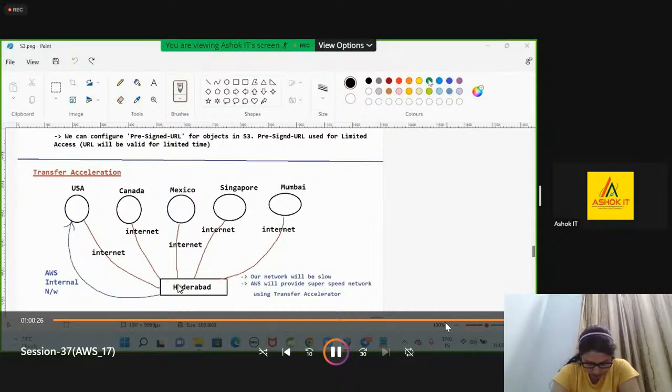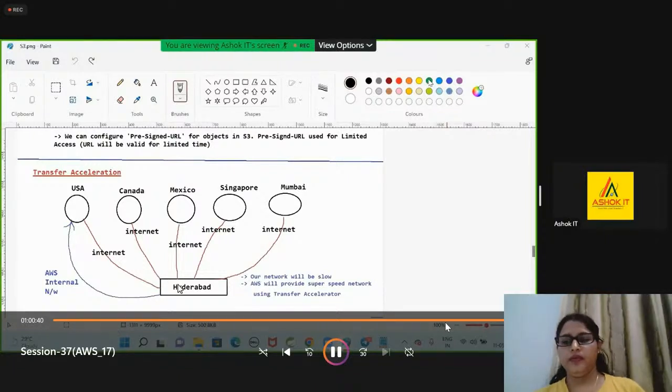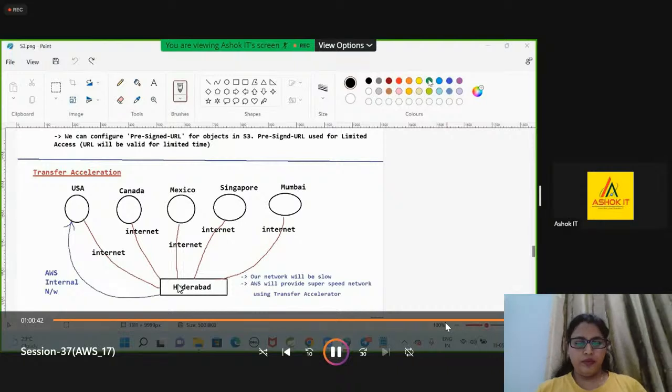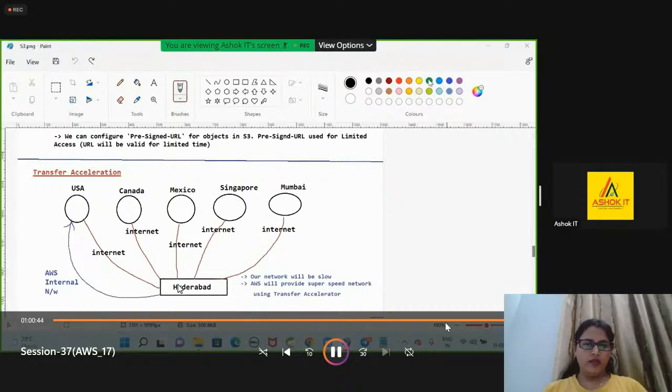Transfer acceleration is used for transferring the data quickly with the AWS internal network. Are you clear?